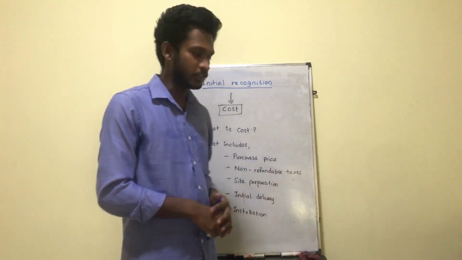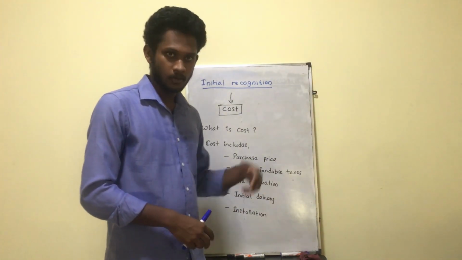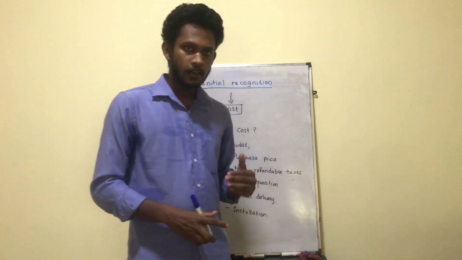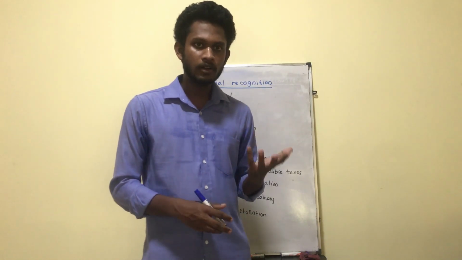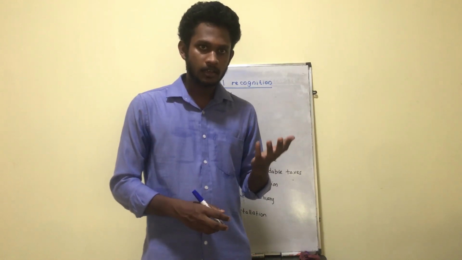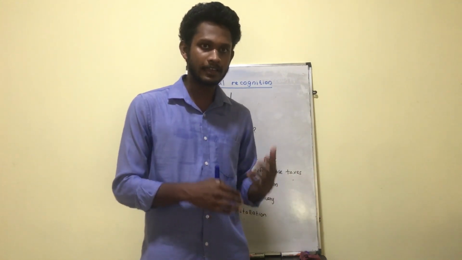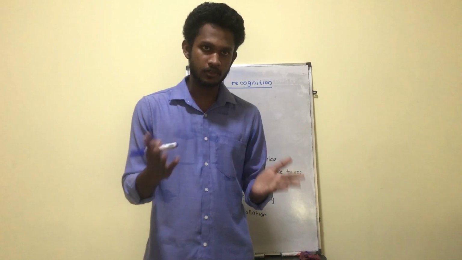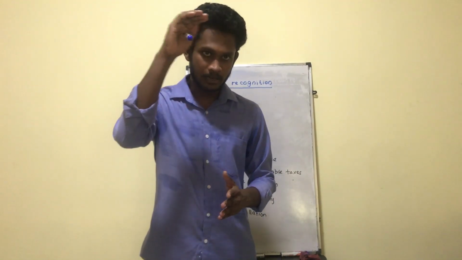That's site preparation, and also initial delivery or handling charges and installation fees. Without those costs we cannot start usage of the asset, right? Those costs have to be incurred to bring the asset to the present condition and present location. So all those expenses should be added to your cost, so that your initial recognition of your asset should be the collection of all those expenses.